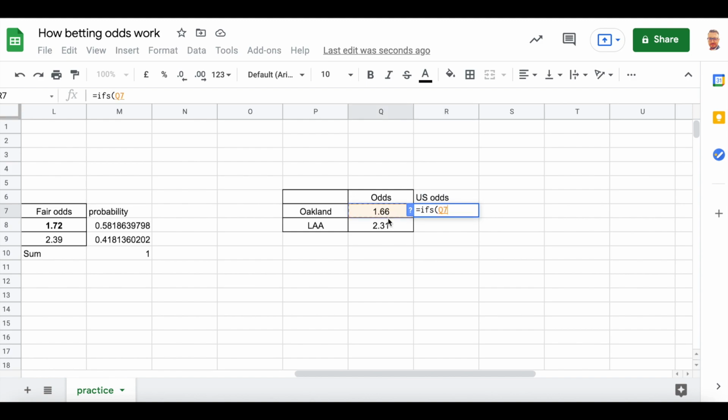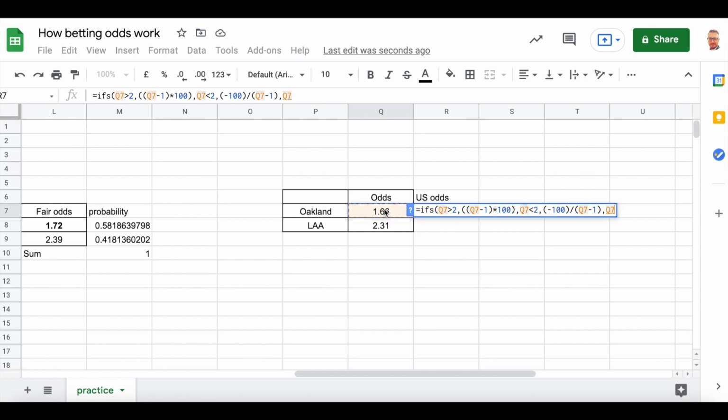If these odds are bigger than 2, then you use this calculation, okay? Minus 1 multiplied by 100. If decimal odds are smaller than 2, then use this one, minus 100 divided by odds minus 1, okay?